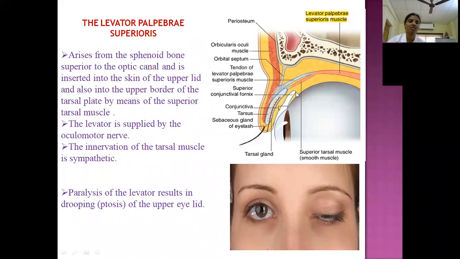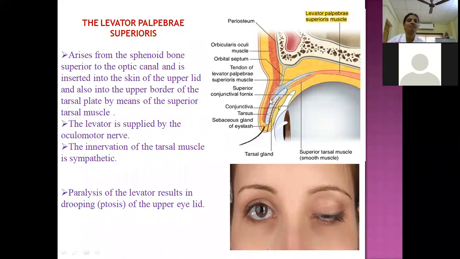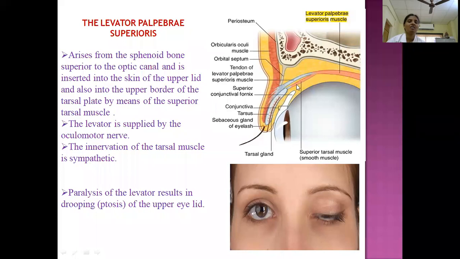At this junction, it forms a fornix, which is known as the superior fornix. To this superior fornix, some of the levator palpebrae muscle fibers get attached. So these are the three slips of the levator palpebrae superioris. The levator palpebrae, by being inserted to the dermis of the eyelid, is an elevator, and part of the muscle is inserted to the superior tarsal plate and is elevating the eyelid, and part of the muscle is inserted to the superior fornix.